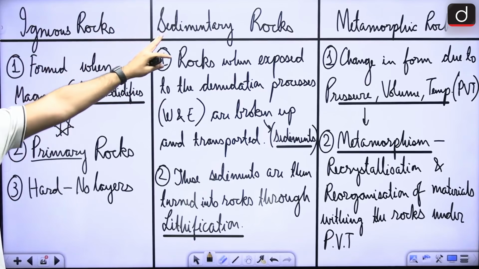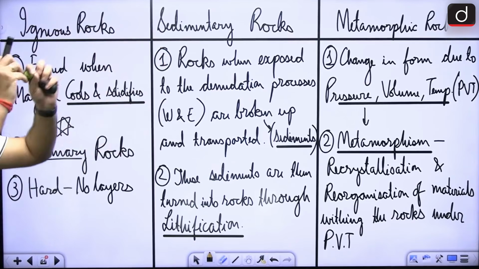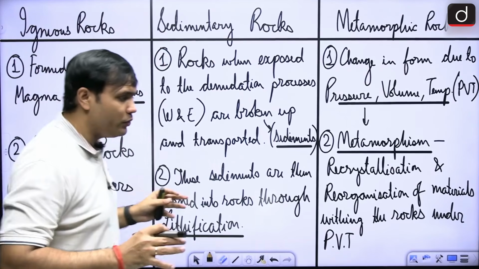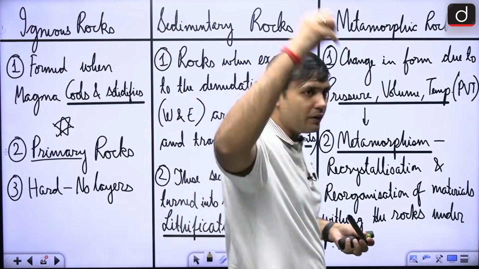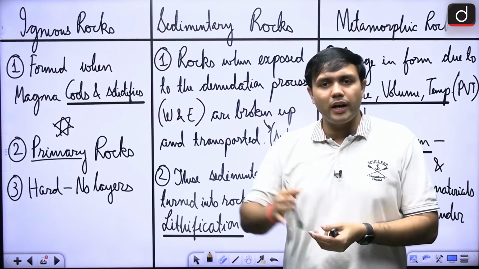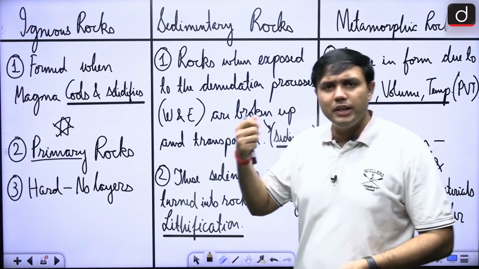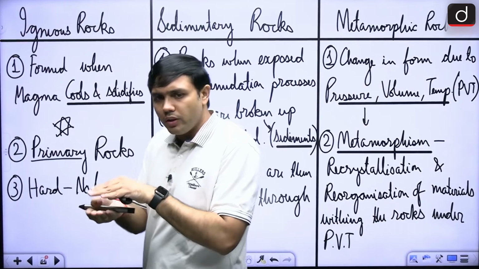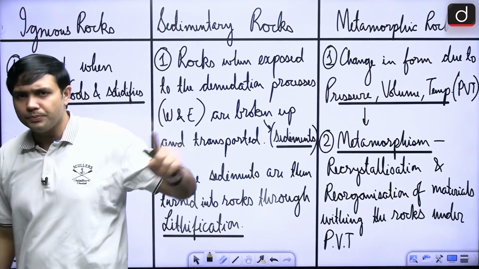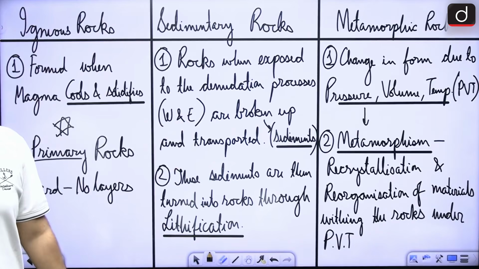In case of sedimentary rock, what is happening here? Rocks, when exposed to the denudation processes of weathering and erosion, say for example rainfall is happening, then there is transportation, deposition. After getting deposited, there is compaction, cementation, lithification that is happening, leading to the formation of sedimentary rocks. Lastly, metamorphic, heat and pressure. So these are some of the basic aspects.